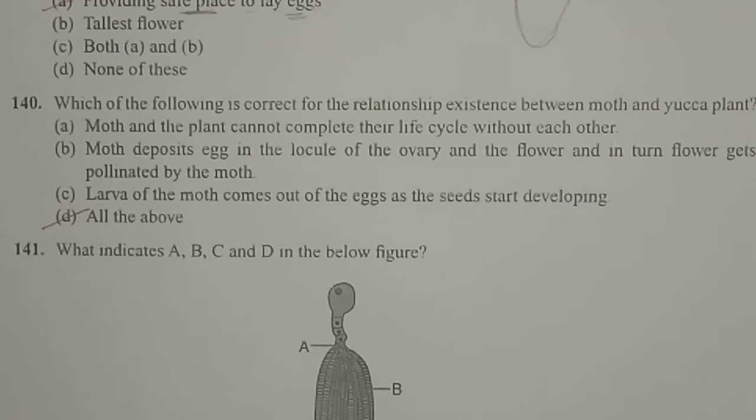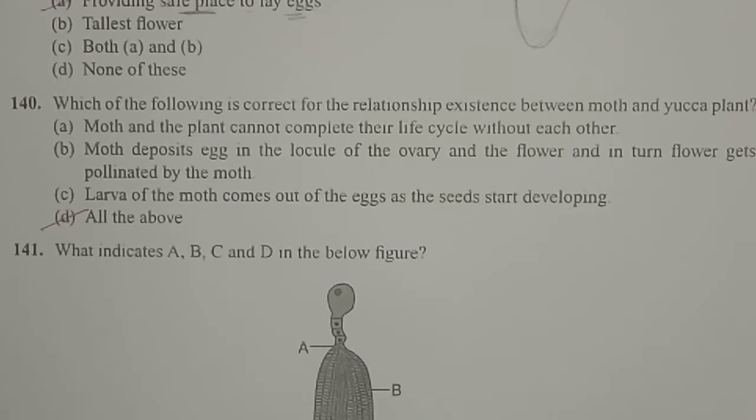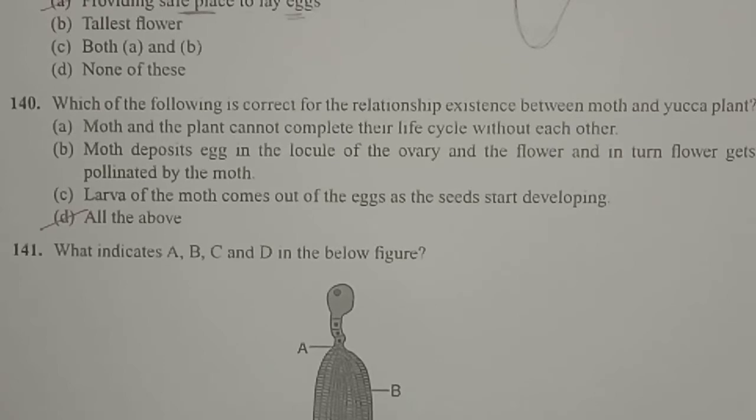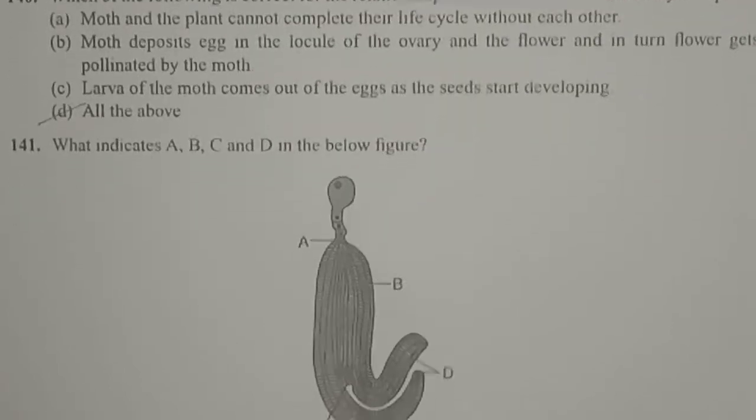And option C, larva of the moth comes out of the eggs as the seed starts developing. In the flower, pollination and fertilization take place and the seeds develop. At the time of development of seeds, the larva of the moth comes out of the eggs. So here all the options are correct related to the moth and yucca plant.